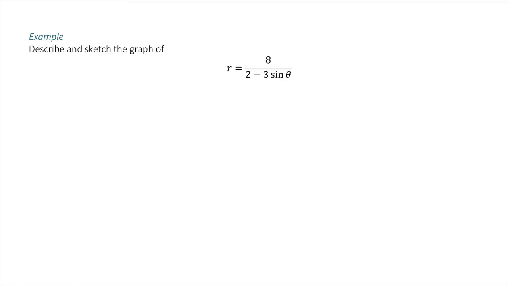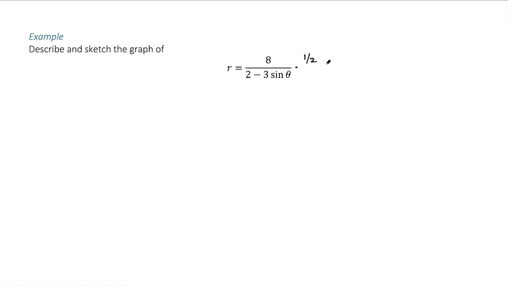Describe and sketch the graph of r equals 8 over 2 minus 3 sine theta. First, we want this in the standard form. The standard form for a conic is going to be where we have a 1 right here. And since we don't have a 1 there, we're just going to multiply the numerator and denominator by the reciprocal of this number.